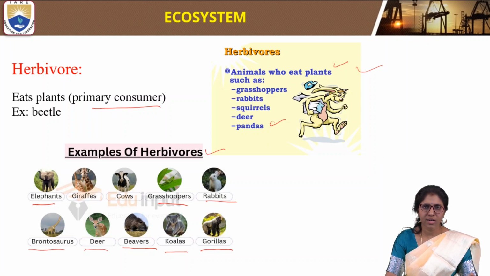These are all herbivores, also called primary consumers. The consumer which eats plants is called a herbivore, which consumes herbs like plants.